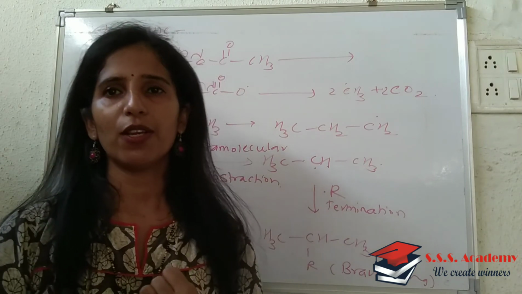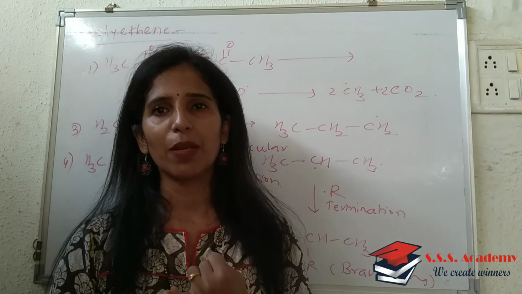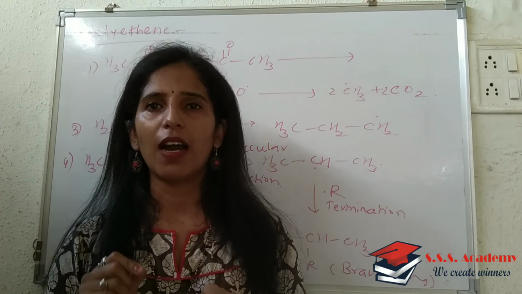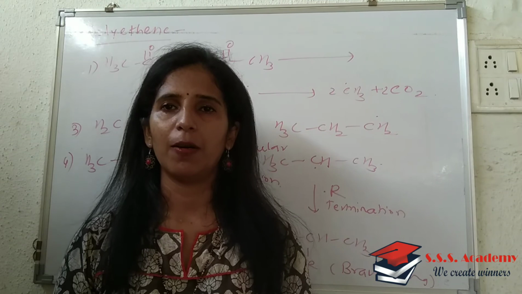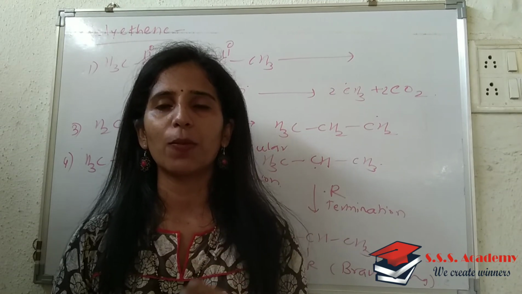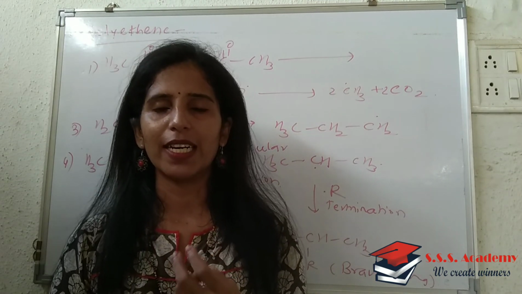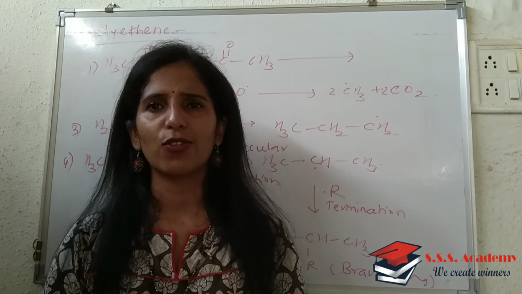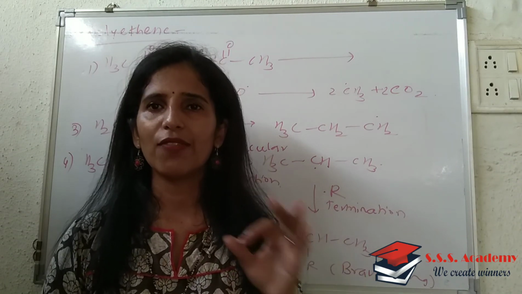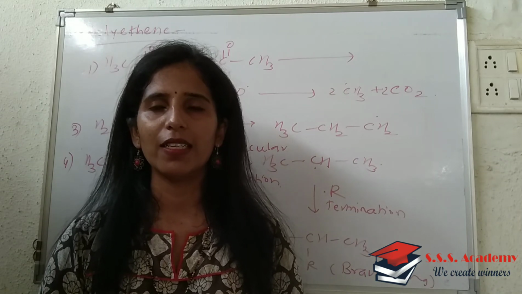So the first property you are supposed to write is that it is extremely flexible, but it is tough and chemically inert. The second property is that it is said to possess a melting point up to 110 degrees Celsius, and third, it is a poor conductor of electricity. So that refers to the three properties of LDPE.